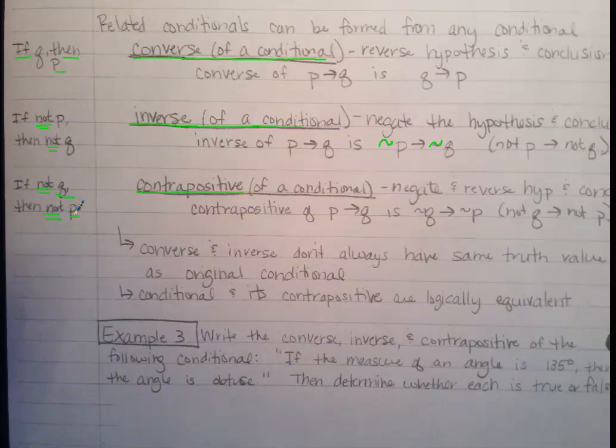Next up, the converse and inverse don't always have the same truth value as the original conditional. That's important. It could be true, but if you swap it around and mix it up a little bit, it could be false. Now, the last one is really important because your original conditional and its contrapositive are logically equivalent. So that's helpful.